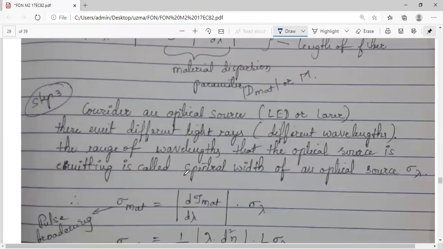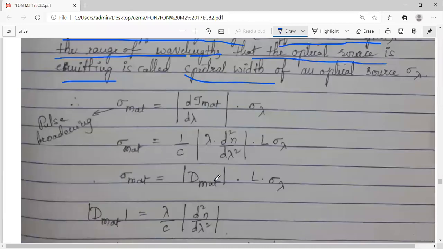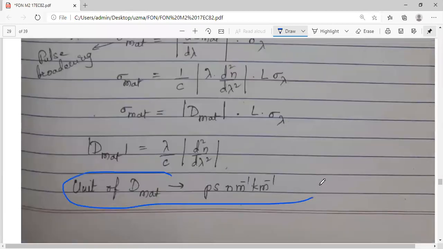I have written here what the spectral width is. If an optical source emits different light rays which will have different wavelengths, different spectral components will be there. So this range of wavelengths that the optical source emits, we call the spectral width of that optical source. So we have discussed till this much.